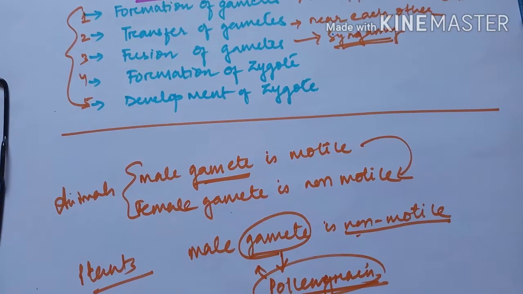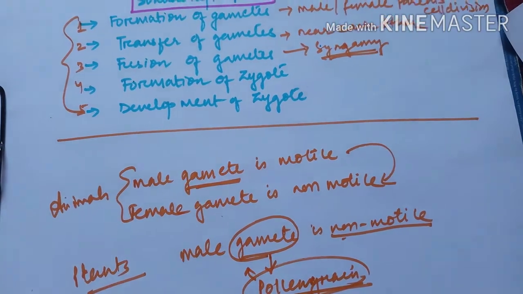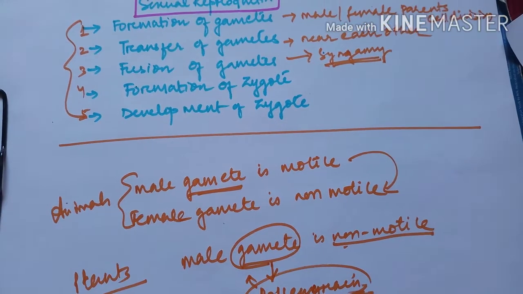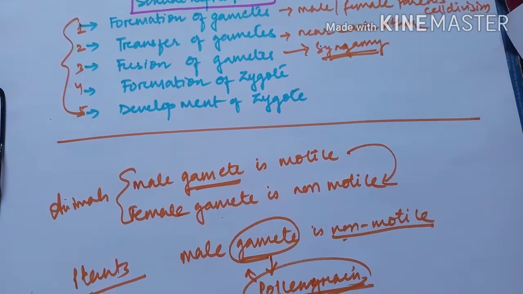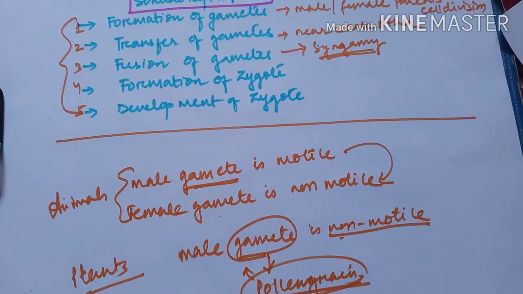First there will be fusion of the cytoplasm of both, because both of them are cells. There will be fusion of the cytoplasm, then there will be fusion of the nucleus. And when there is fusion of the nucleus, the contents of the nucleus will fuse with each other, and they will add up with each other.